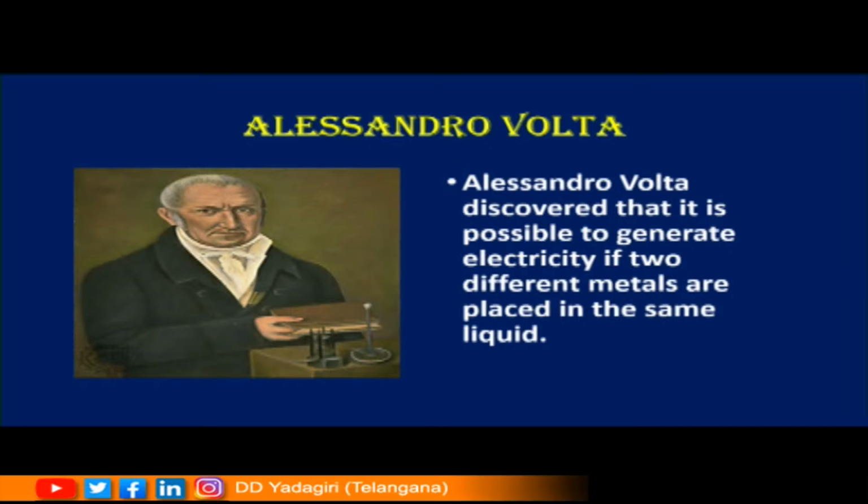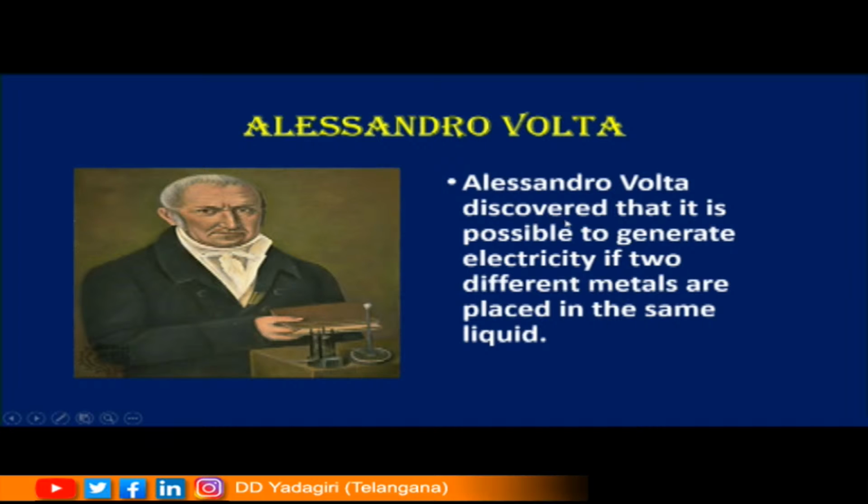So children, previously people used to search for a permanent solution which can give a continuous current supply. Okay children, they were looking at different mechanisms or different products that can give a continuous current. So then children, Alessandro Volta came up with a very genius idea. He proposed the electrolytic cell.